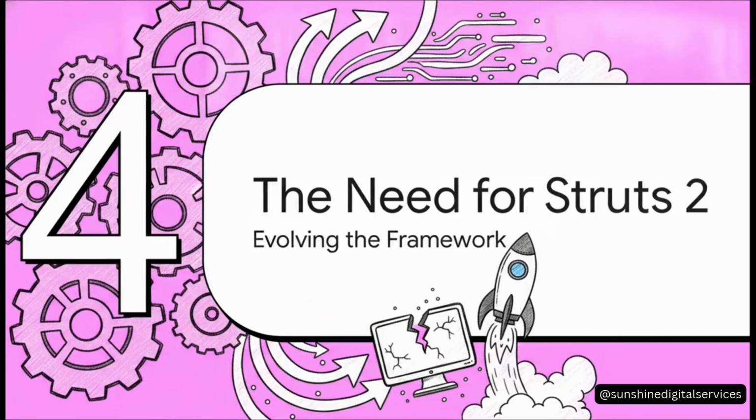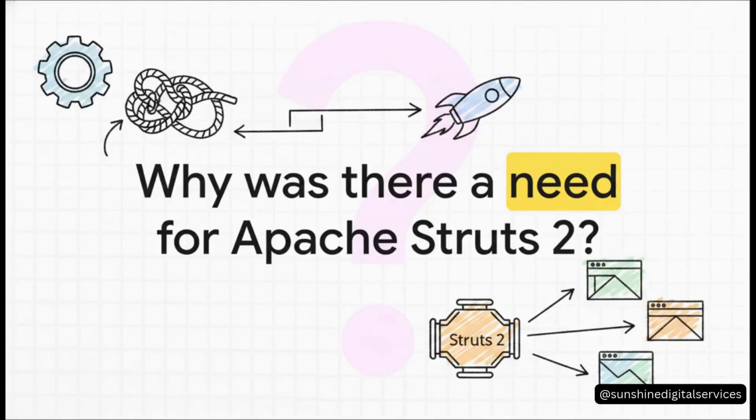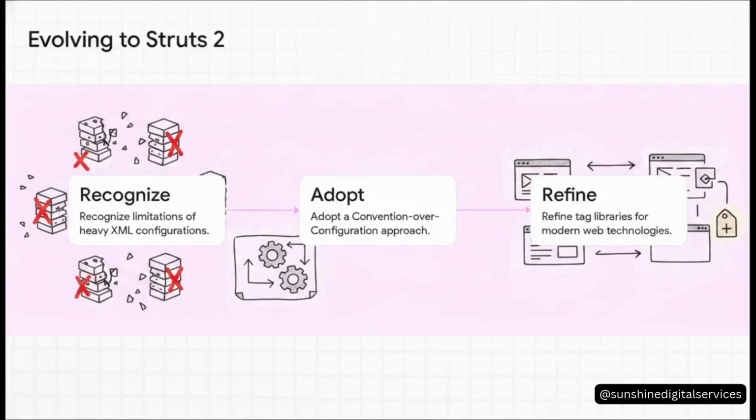Evolving the framework. You know the saying, in tech, if you aren't evolving, you're becoming obsolete. The original Struts framework was a massive success, no doubt. But as the landscape shifted rapidly, why was there a sudden need for Apache Struts 2? Well, ironically, the very features that made the original so powerful eventually became its bottlenecks. Developers desperately needed a way to cut through all that growing complexity. So the Apache team tackled this evolution head-on.